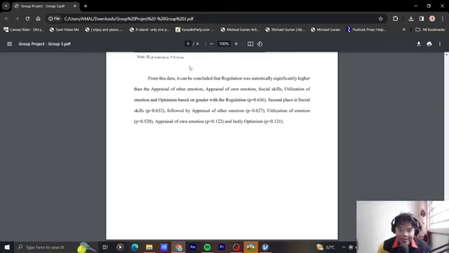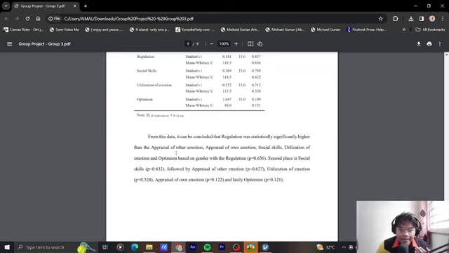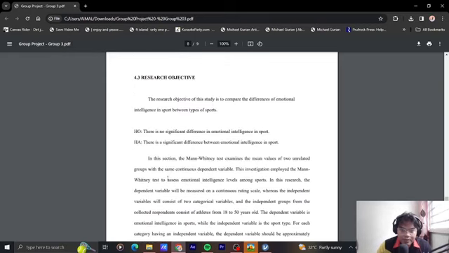So from this data, we can conclude that our regulation was statistically higher than appraisal of other emotion. So we can see that we are rejecting the alternative hypothesis. We are using the null hypothesis because the data is not normal, so there is no significant difference in emotional intelligence in sport.